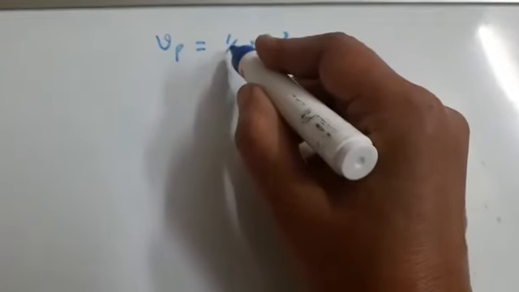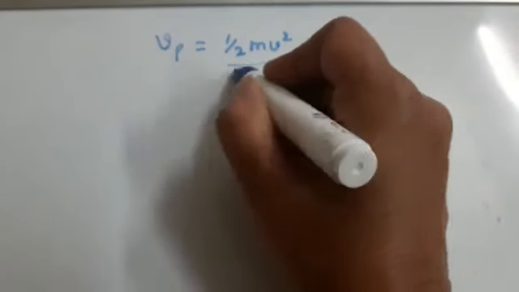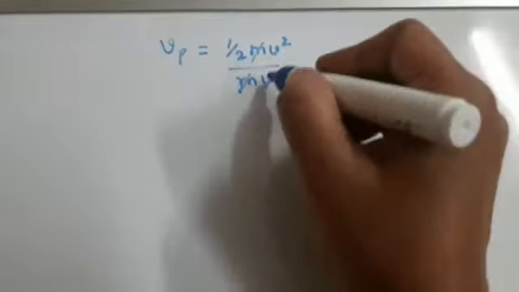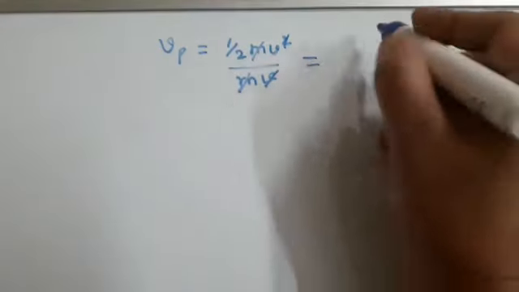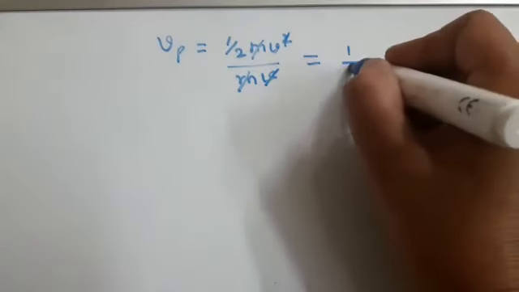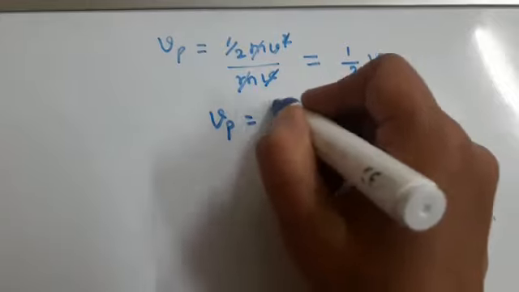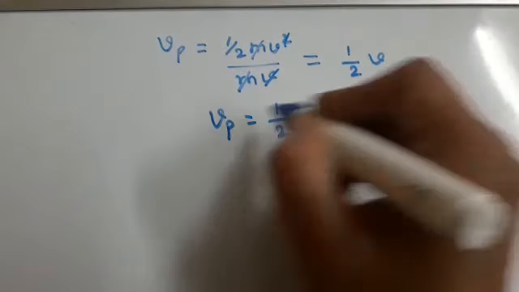We know that E is equal to 1/2 mv square, and p is mv. This m and this m get cancelled, this v square and this v get cancelled, and that is equal to 1/2 v, which means Vp is equal to 1/2 v. This is equation 8.